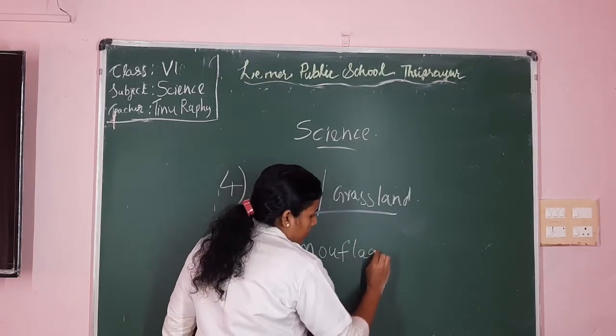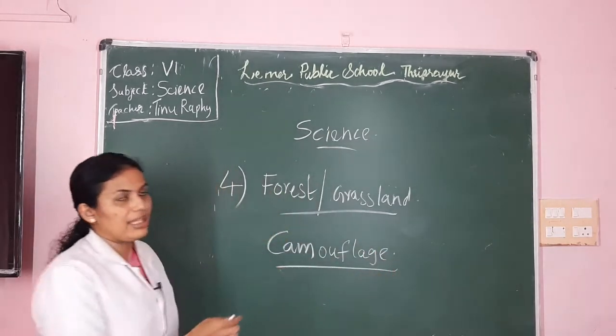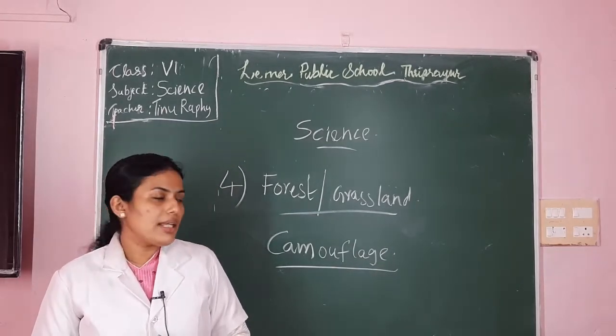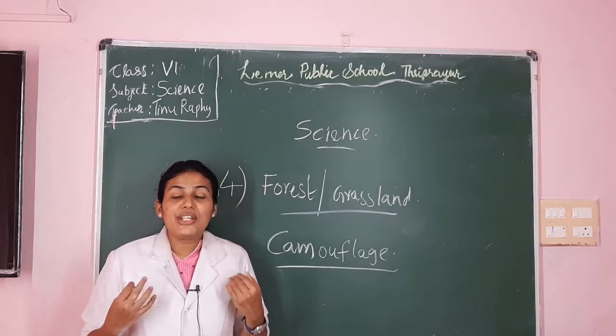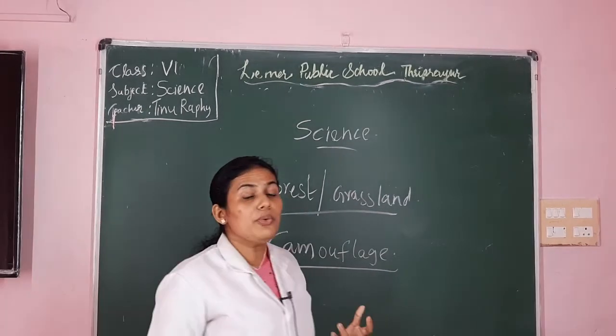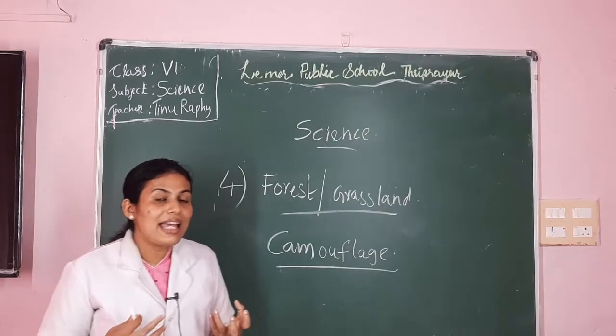Camouflage. What is this camouflage, dear children? Few animals are called camouflage animals. Camouflage is the property of changing the color of the skin based on the surroundings. So you may have seen few animals like chameleon.